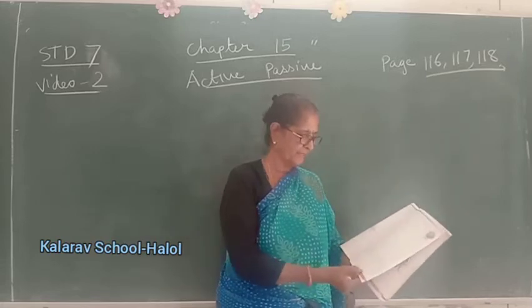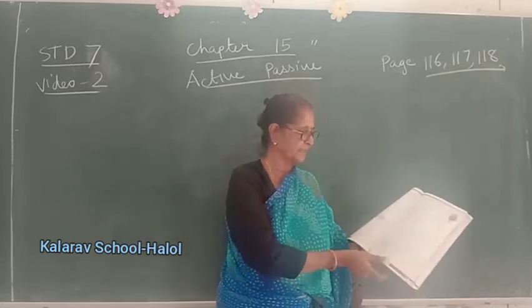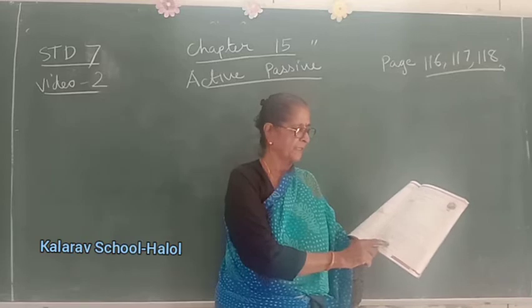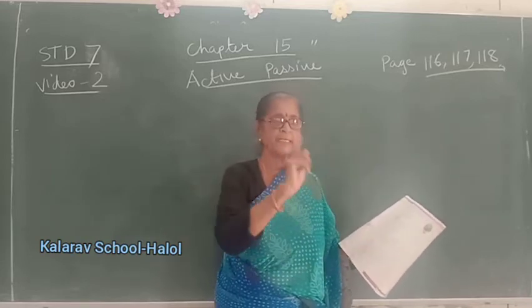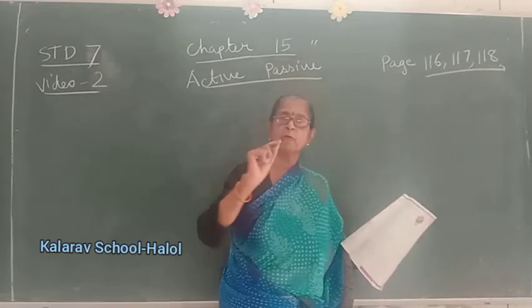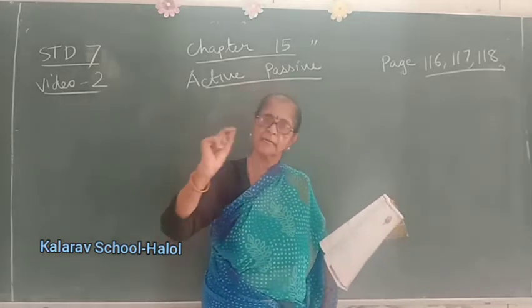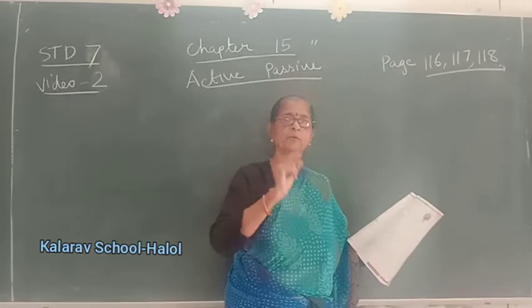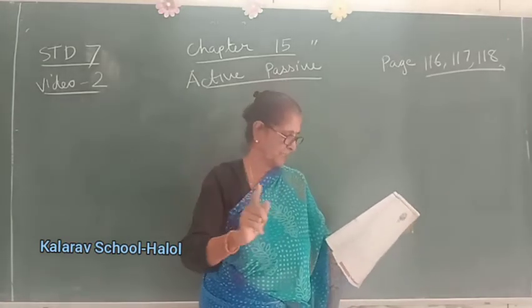Okay, this is simple present, all. This is present continuous. Children are reading books in the library. Is, am, are, was, were plus main form of the verb plus ing. That will become your present continuous tense.